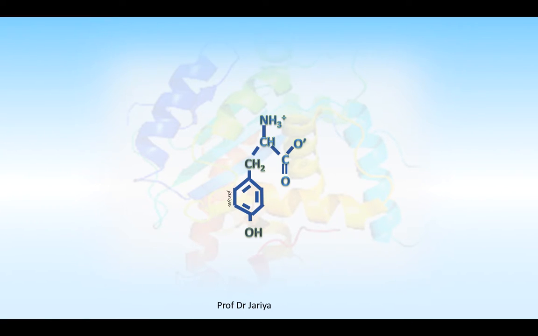Tyrosine is formed by hydroxylation of phenylalanine. Phenylalanine, after conversion to tyrosine, forms fumarate, which is a TCA cycle intermediate. Because pyruvate and TCA cycle intermediates can produce glucose in the liver, these amino acids are glucogenic. And since phenylalanine and tyrosine can also produce acetyl-CoA, these are both glucogenic and ketogenic.